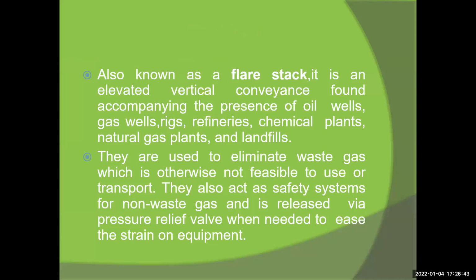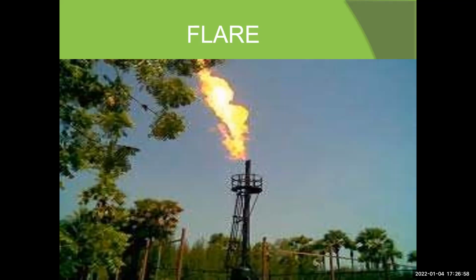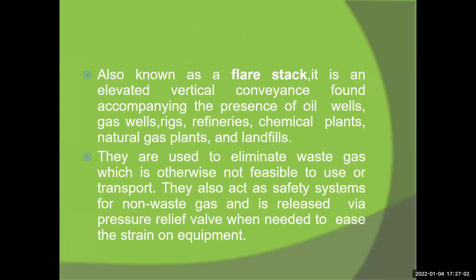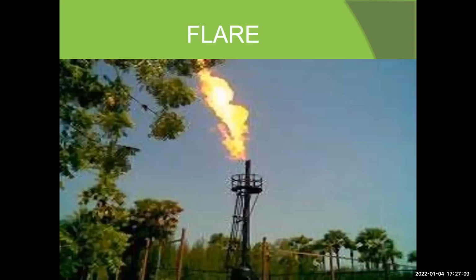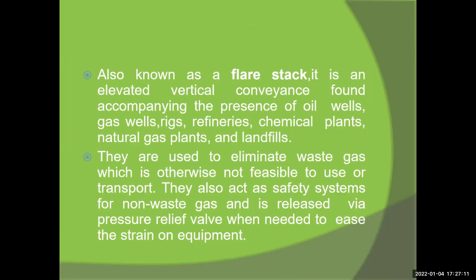A flare stack is an elevated vertical conveyance found at oil wells, gas wells, refineries, chemical plants, natural gas plants and landfills. This type of flare stack is used in steel plants, refineries and chemical plants also. Natural gas plants use this type of flare, and it is very dangerous for the atmosphere.